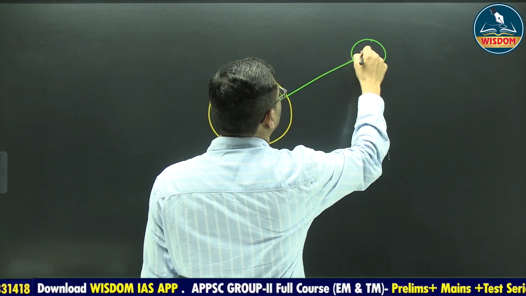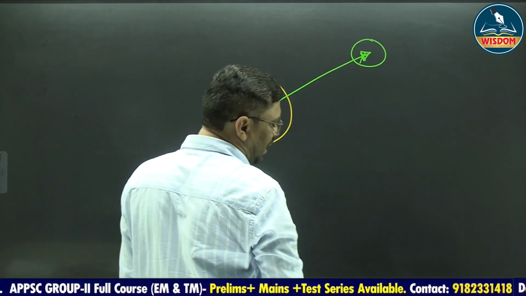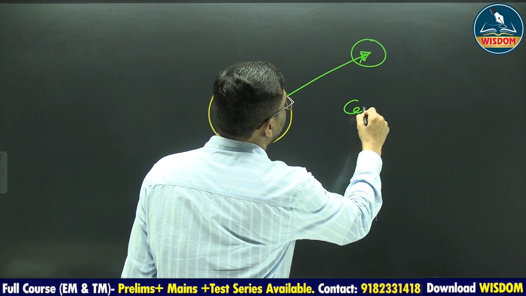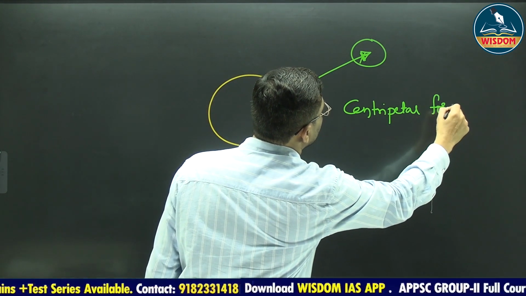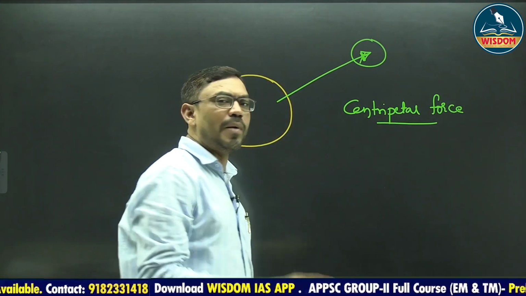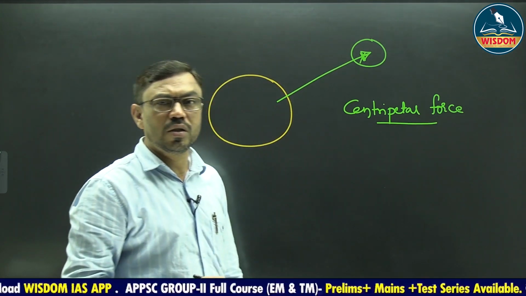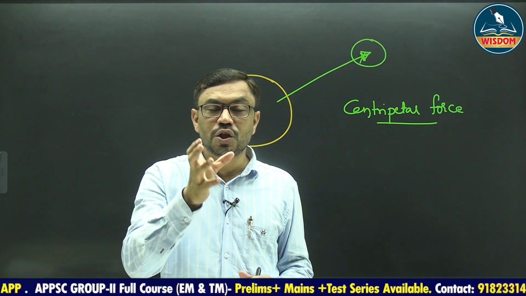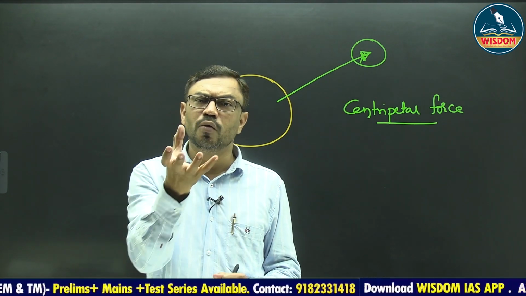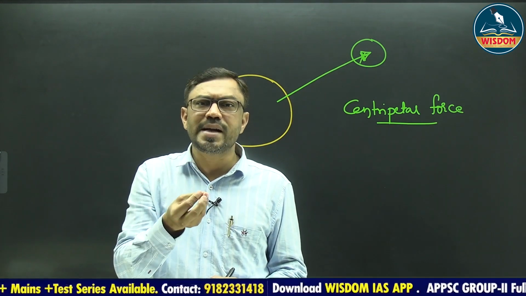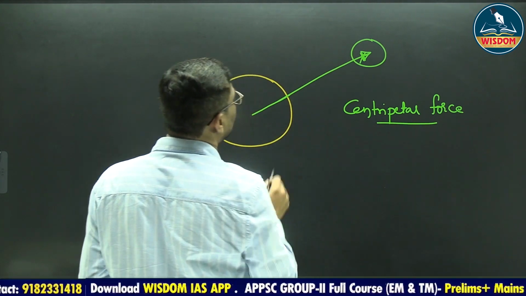When the moon revolves around the earth, it requires centripetal force to stay in a particular path, in a particular orbit. What is centripetal force? The force which exists to keep an object in its path, or the force which is acting towards the center, is called centripetal force.